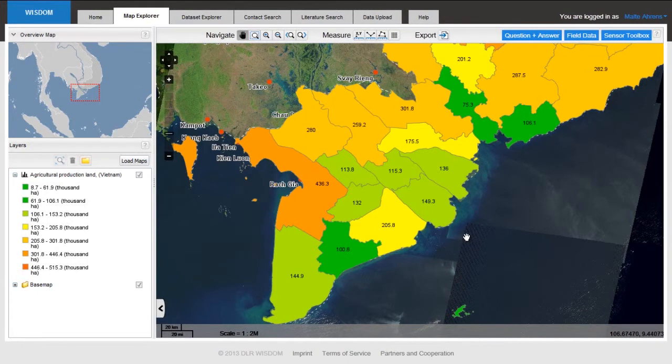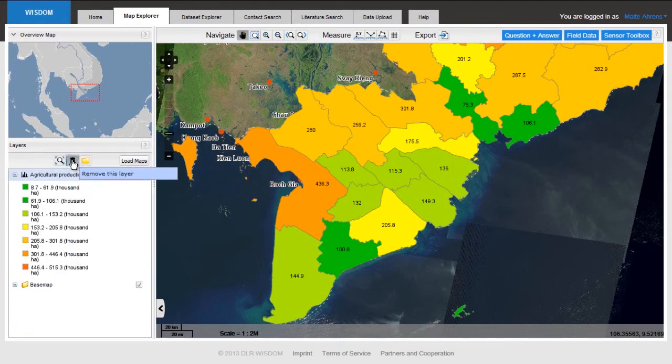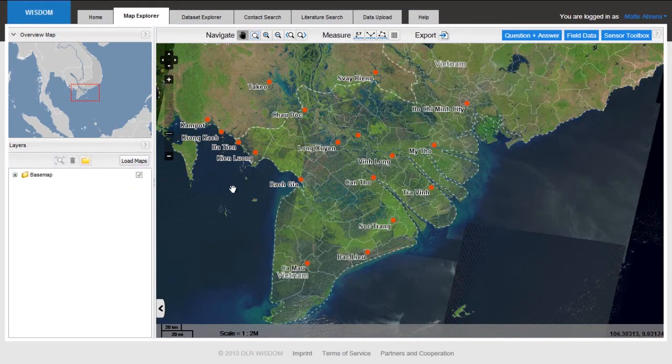Again, I will discard this product now to show you what is maybe an even more interesting feature. Many of you are interested in the in-situ sensor measurement networks. For that, we have something called the Sensor Toolbox.